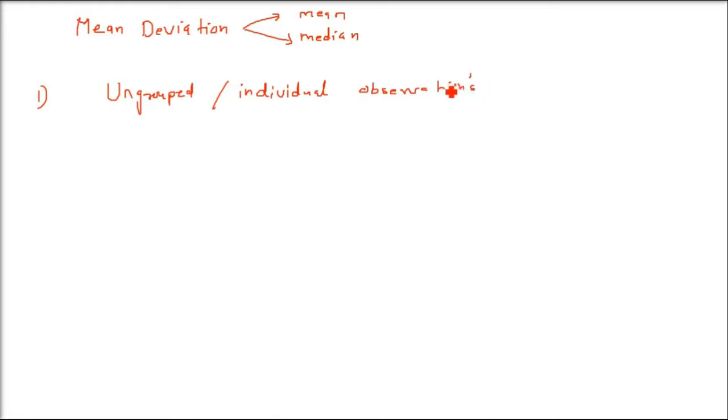So how do we do this? The basic method remains the same. Let's assume that we have x1 till xn. These are the data sets, these are n values of variable x. Now the mean deviation for, say, an average A. I'm saying average, that is mean, or you can also call it median. So both of them will be used, both mean and median.